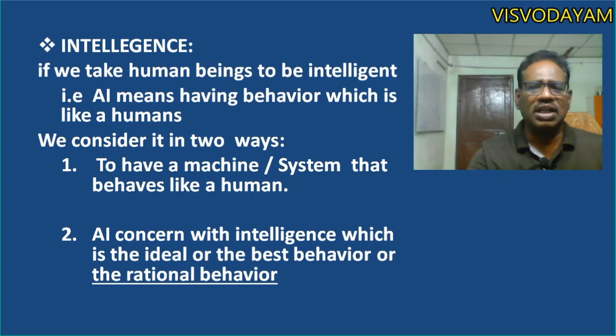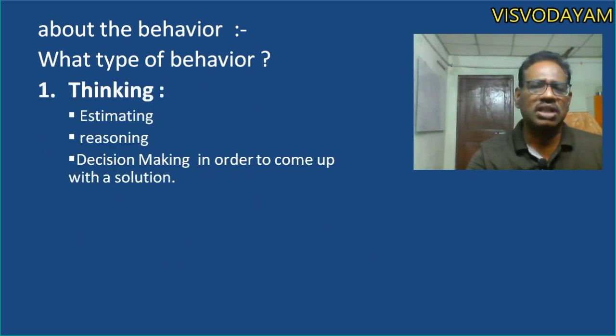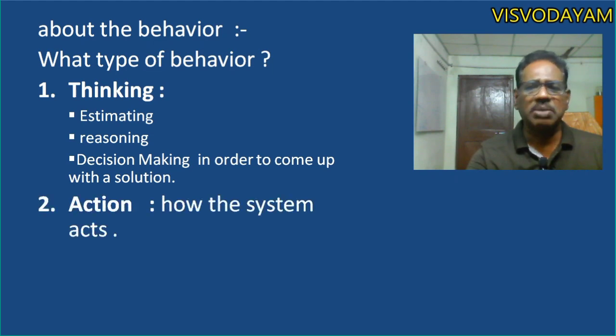When you talk about behavior, we have to consider what type of behavior it is. Generally, you can consider the behavioral aspects. There will be two things. One is thinking, that is thoughts. Another one is action. Thinking comes under estimating, reasoning, decision making, logical thinking. All this comes under thinking activities, relevant to thoughts. When it comes to actions, it is how the system acts. Actions are the implementation of things. It comes under how it is going to implement actions.